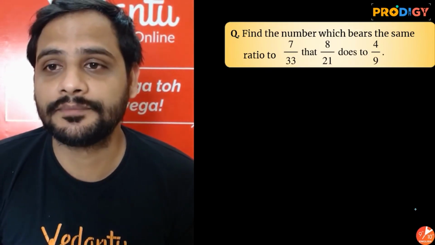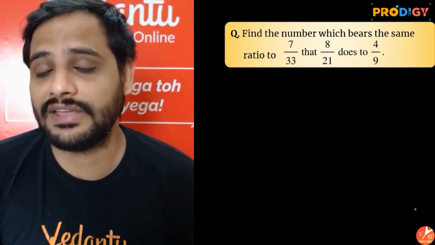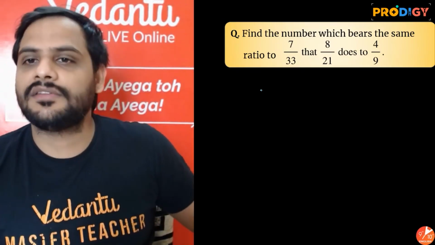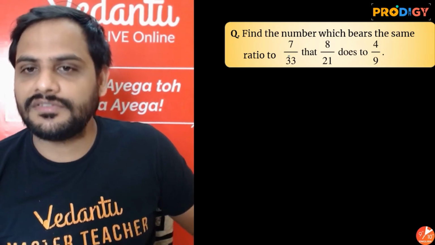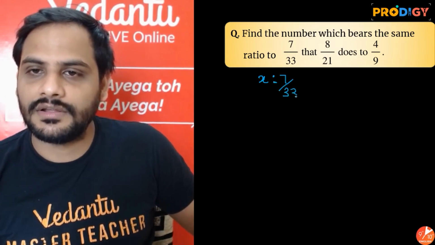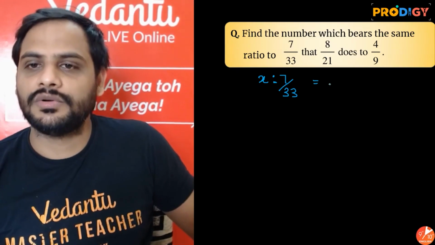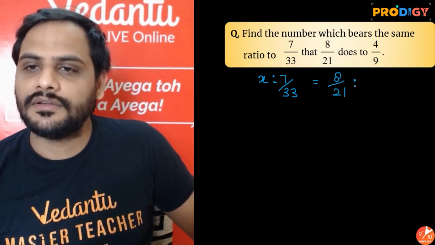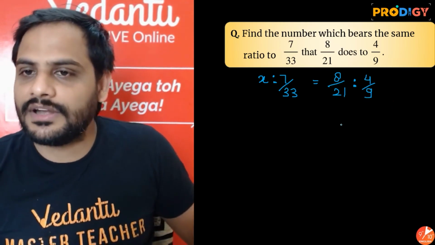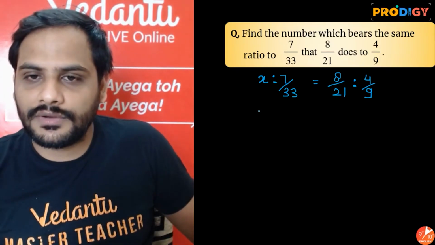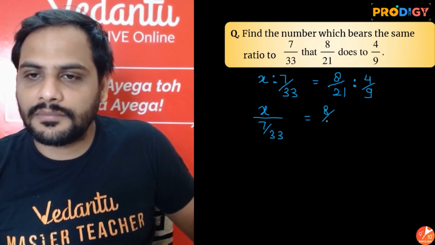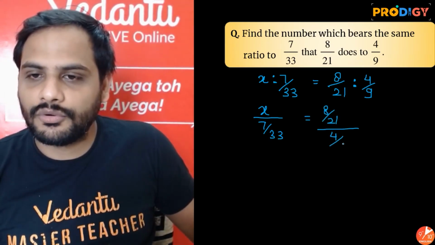Find the number which bears the same ratio to 7 by 33 that 8 by 21 does to 4 by 9. What it says: there is a number, find the number which bears the same ratio to 7 by 33. That means the ratio of x with 7 by 33 is the same, that means it is equal to the ratio of 8 by 21 with 4 by 9. That is what it is saying. So I can say it is x divided by 7 by 33, and here we have 8 by 21 whole divided by 4 by 9.